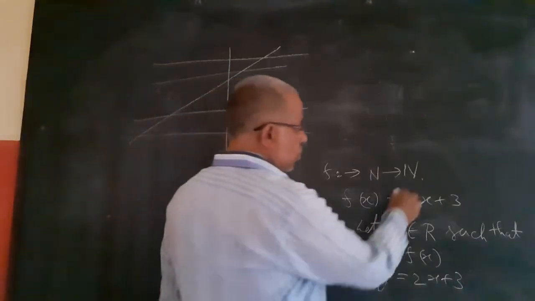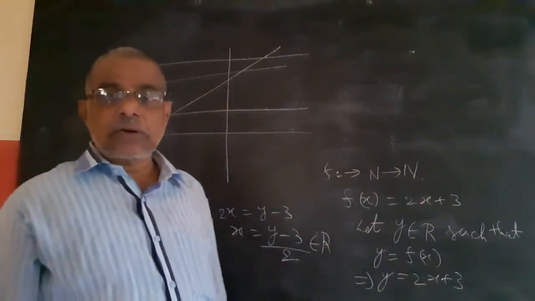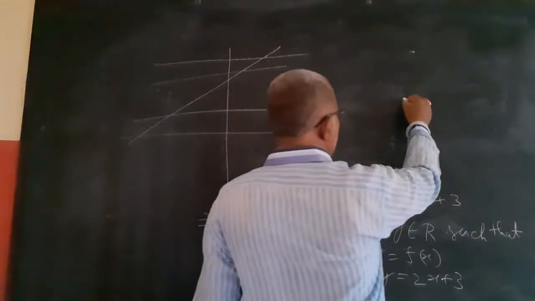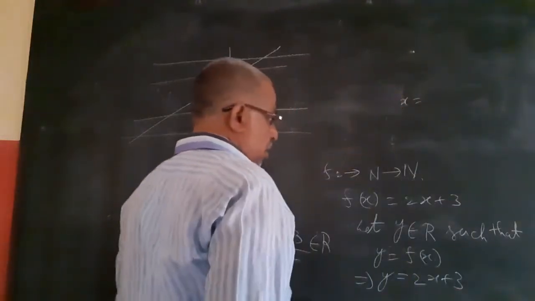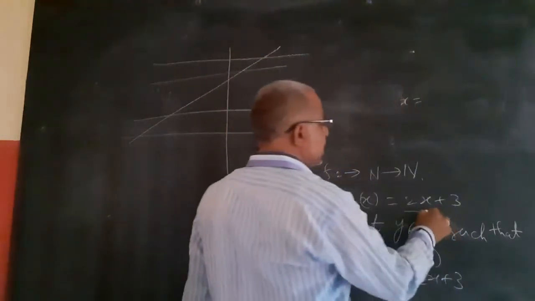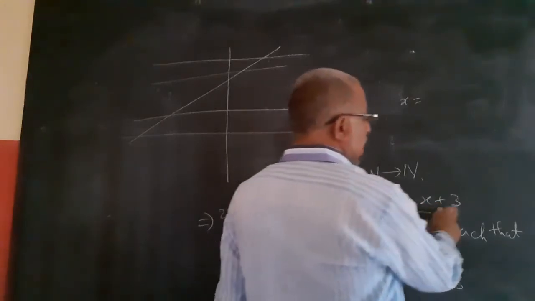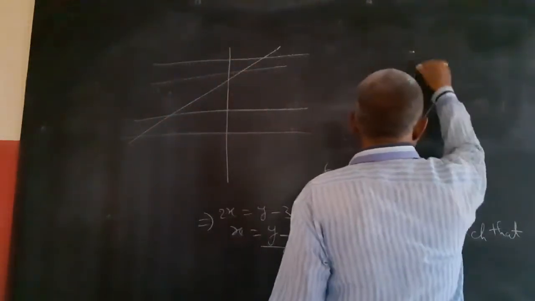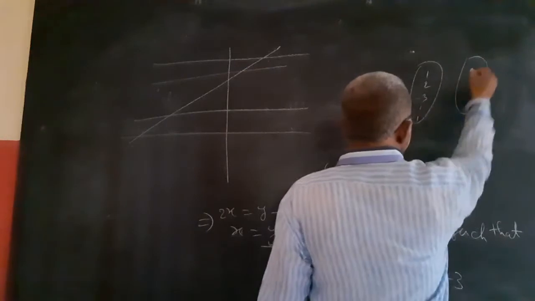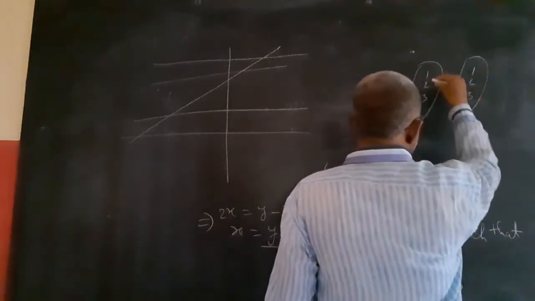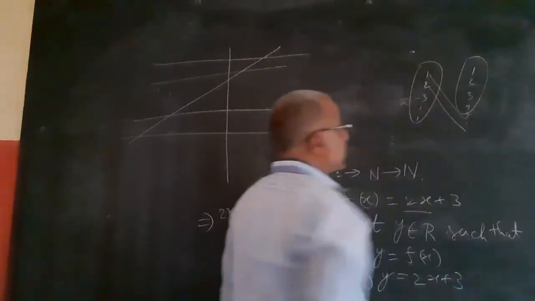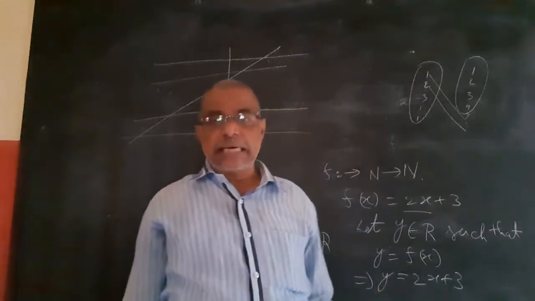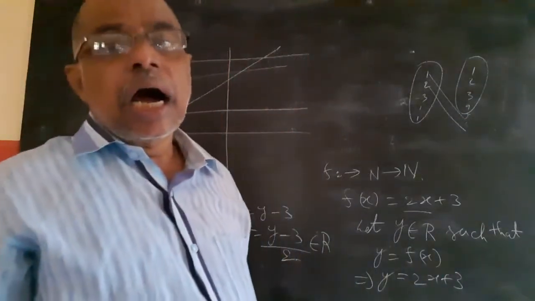It belongs to R. Means codomain not equal to range. For example, here itself it is a natural number. If I am taking x as 1, I will be starting to map from 5. The natural numbers are 1, 2, 3, 4, 5, and so on. Here also 1, 2, 3, 4, 5, and so on. So 1 will be mapped to 5, 2 will be mapped to 6, like this. But what about these 4? These 4 are not at all mapped to any element. So this is not an onto function.